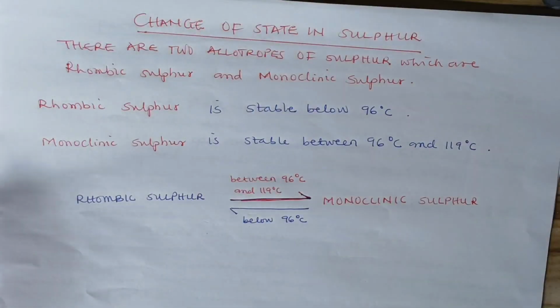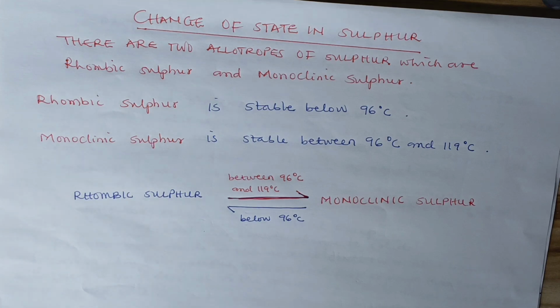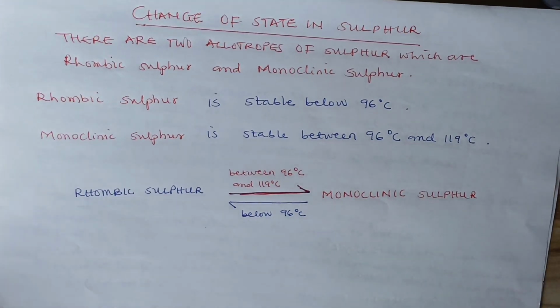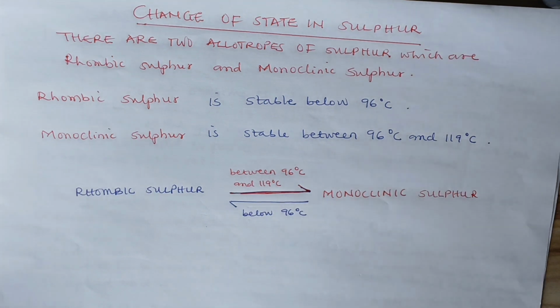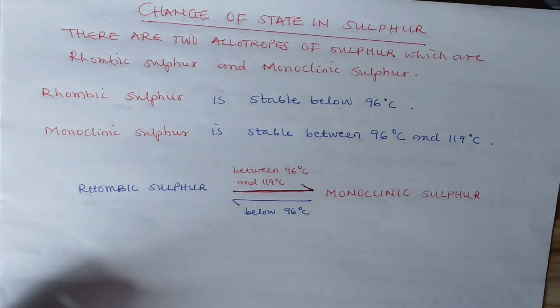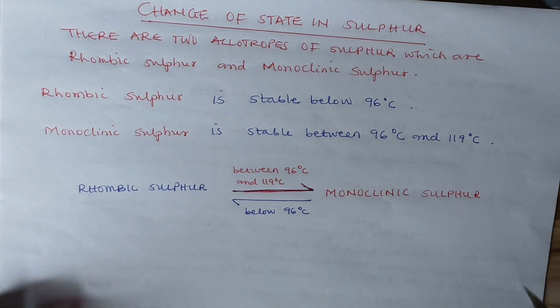The next one is the change of state in sulfur. There is also change of state in sulfur, which is also a result of temperature. Sulfur exists in different forms, the allotropes of sulfur. Some of the crystalline allotropes are in two forms. They are rhombic sulfur and monoclinic sulfur. Now, rhombic sulfur has a rhombic structure, and it is only stable at a temperature below 96 degrees Celsius. So anytime there's a change in temperature, it would switch to another form.